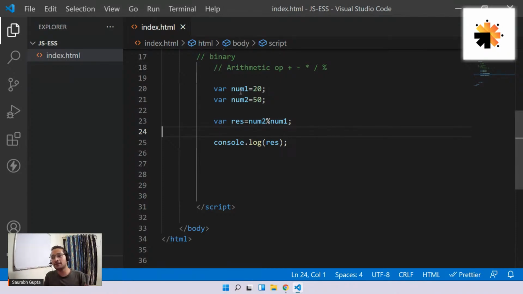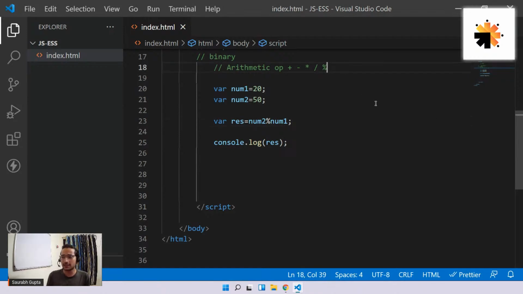Is it clear, everyone? Are we cleared with the arithmetic operations? So if these things are easy, we have to do it quickly so that we can reach the next level. Everyone, are we cleared? Come on, quickly tell me so that we can move ahead. Guys, everyone, come on. Arithmetic operations cleared? Can we move ahead, everyone? Okay, that is amazing.